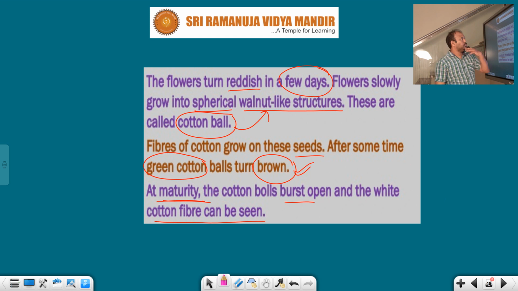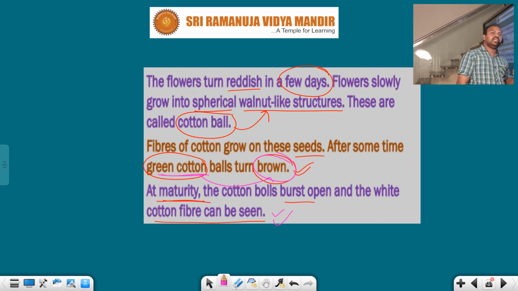These flowers slowly grow into a spherical walnut like structure. These are called cotton balls. The fiber of cotton grows on these seeds. After some time, the green cotton ball changes into brown color. This stage is maturity. At this maturity stage, the cotton ball bursts out and opens, and white cotton fibers can be seen.